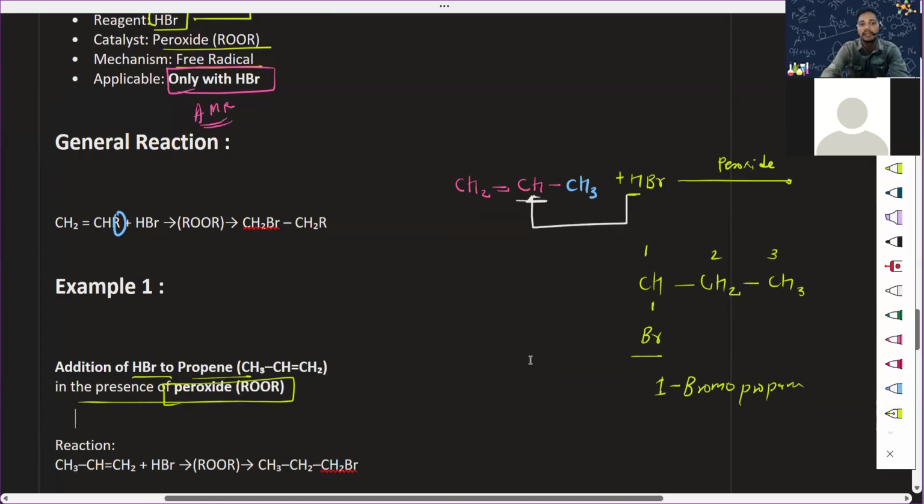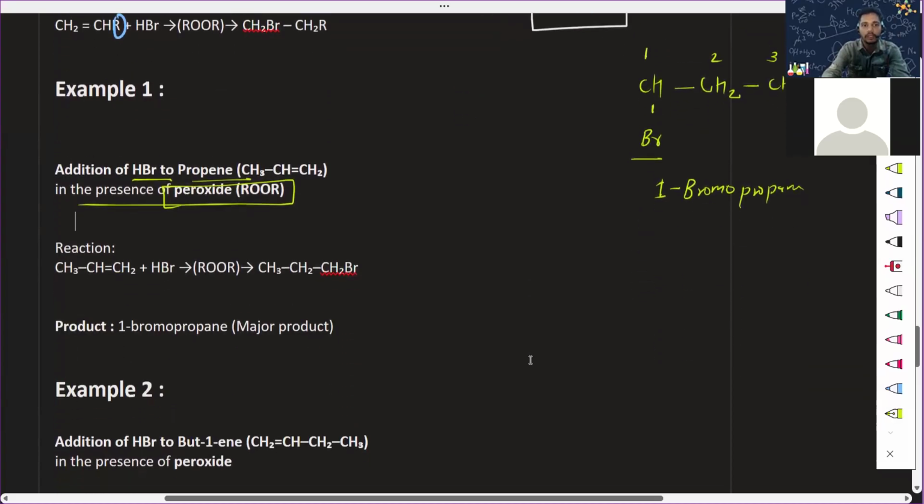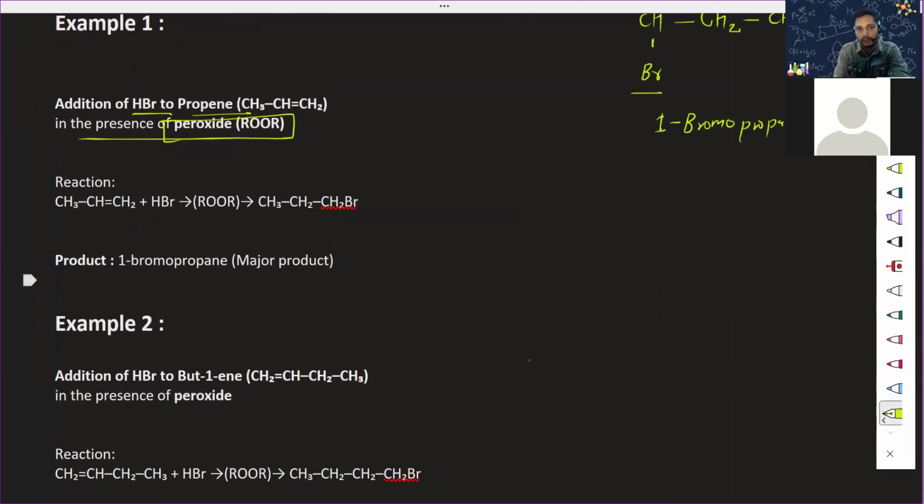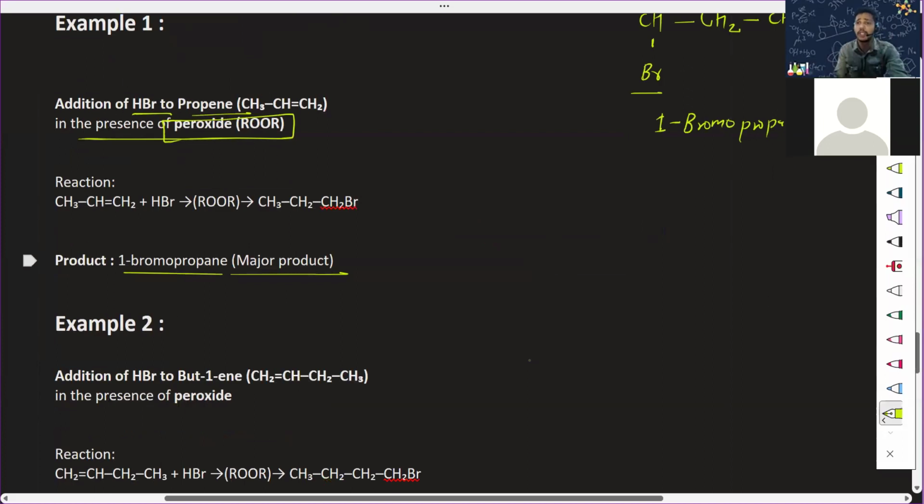This point is very much clear. Okay. So the major product will be your 1-bromopropane. Yes, you will get 2-bromopropane, but that is not sufficiently countable.